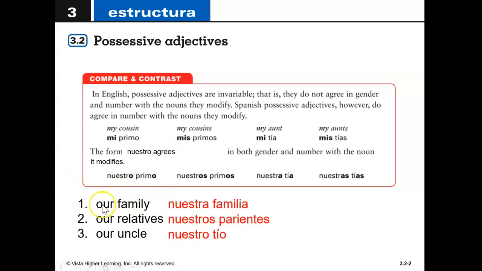But had it been my family, remember we don't care that it's feminine, mi familia. Had it been our relatives, we don't care that it's masculine, mis parientes. And my uncle would be mi tío.